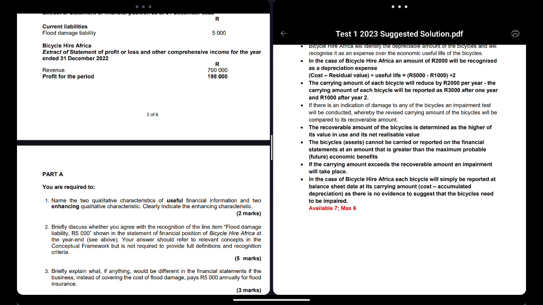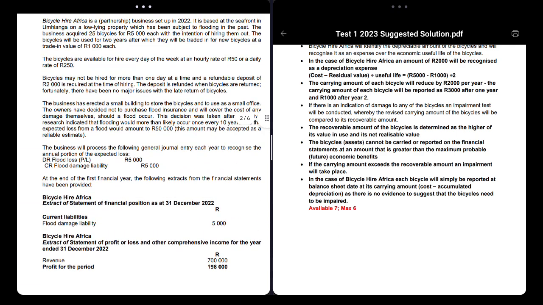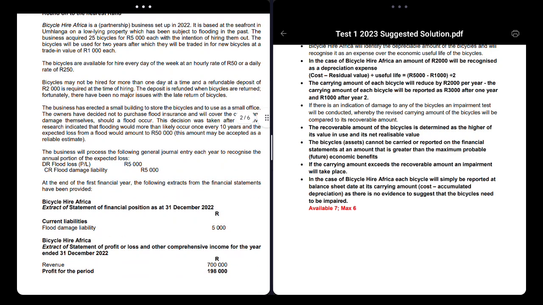Now, in the case of the bicycle hire, each bicycle will simply be reported in the balance sheet at carrying value, cost minus accumulated depreciation, as there is no evidence suggesting that the bicycle needs to be impaired. So now the bicycles are worth 1,000 rand at year 3, right?